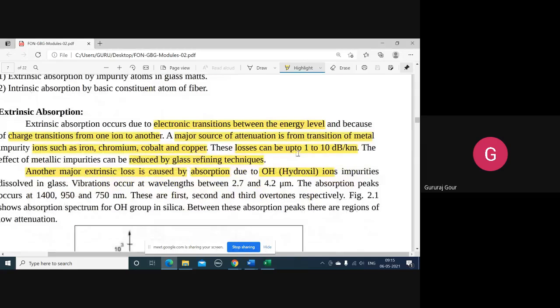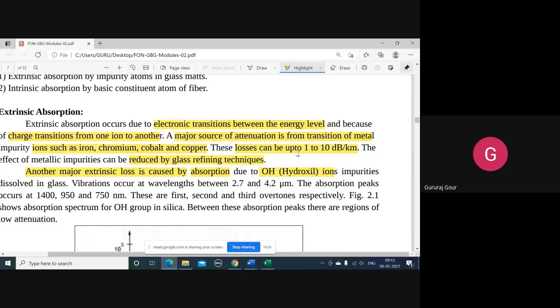As we all know, while we were discussing the fiber materials, two widely used materials are glass and plastic fiber.